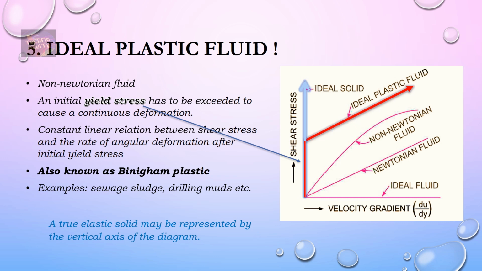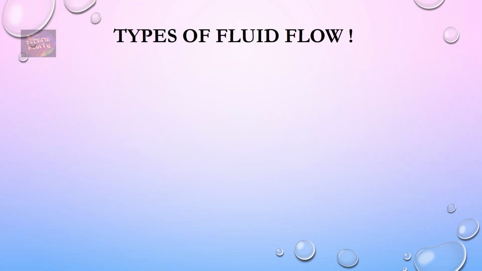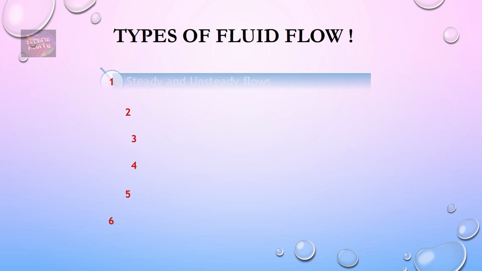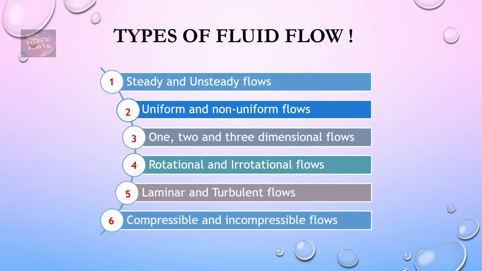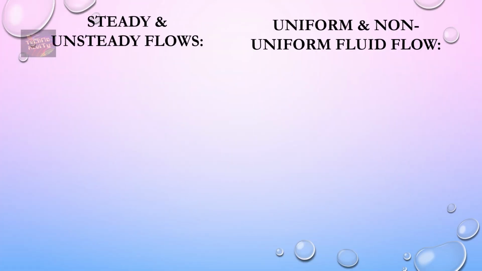So now I hope you have a basic idea of what a fluid is and their types. Now let's dive into the topic, that is, types of fluid flow. There are 6 types of fluid flow: steady and unsteady flow, uniform and non-uniform flow, 1, 2 and 3 dimensional flows, rotational and irrotational flows, laminar and turbulent flows, compressible and incompressible flows. Let's discuss steady and unsteady flow and uniform and non-uniform flow in a comparative way.